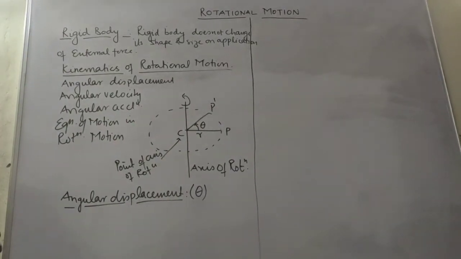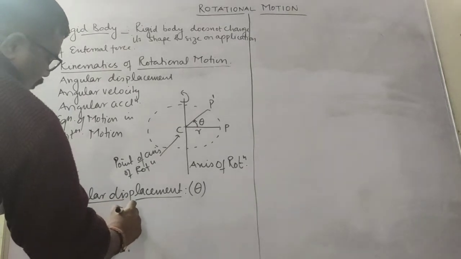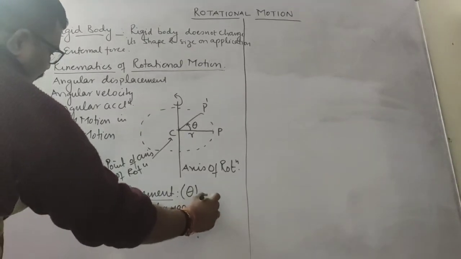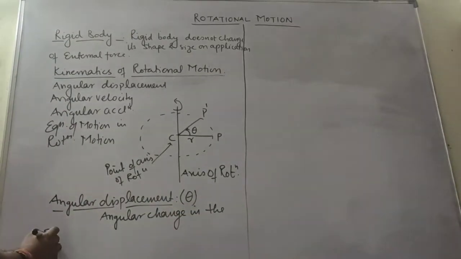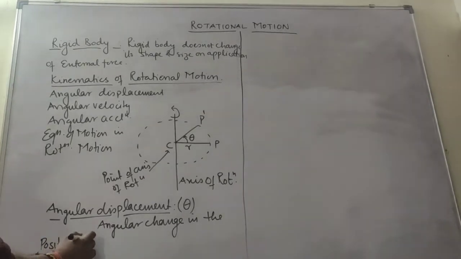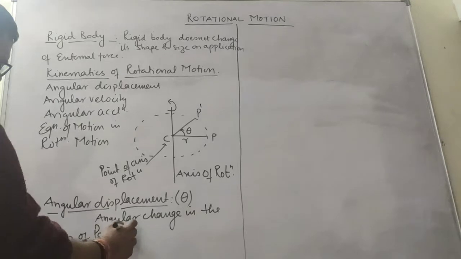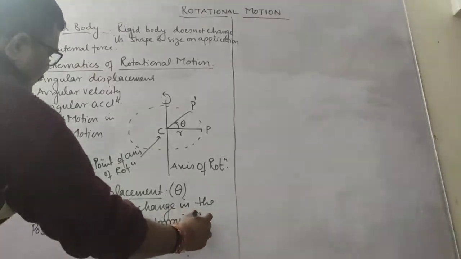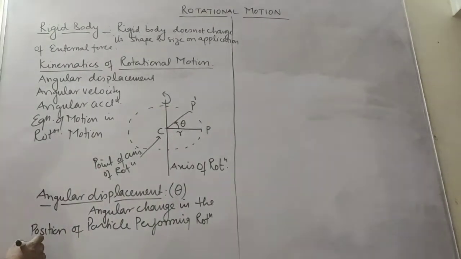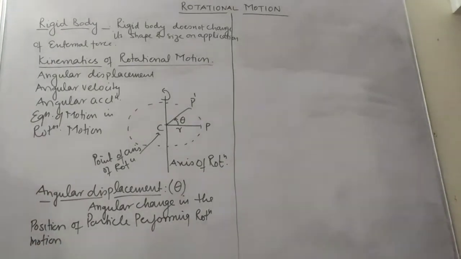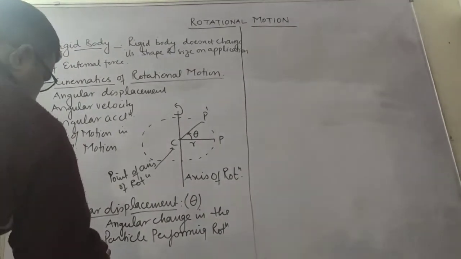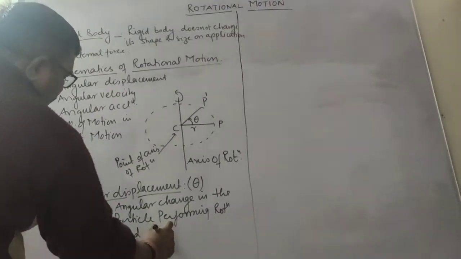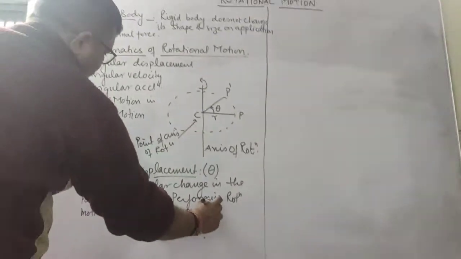So this angular change, I have told you in circular motion also, angular change in the position of a particle performing rotational motion is termed as angular displacement.